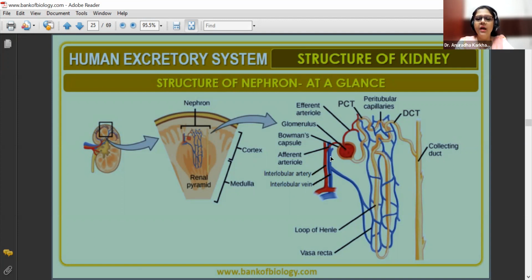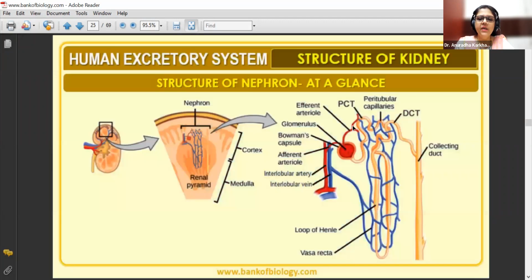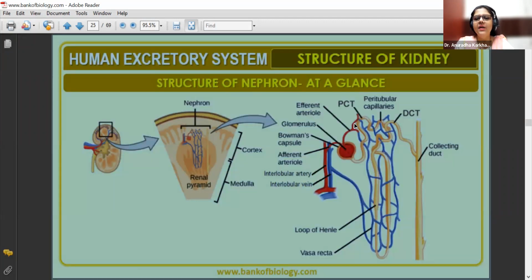Look at it. Afferent arteriole से blood glomerulus के through enter किया. Efferent के through बाहर आया. Correct? Now if you see this efferent arteriole अब तक red है. Now it became blue. Can you see?